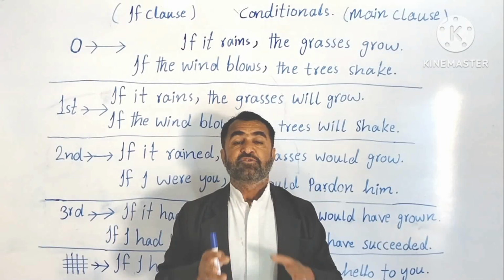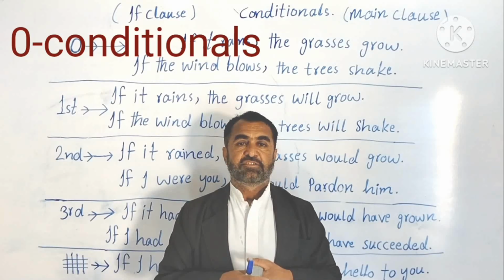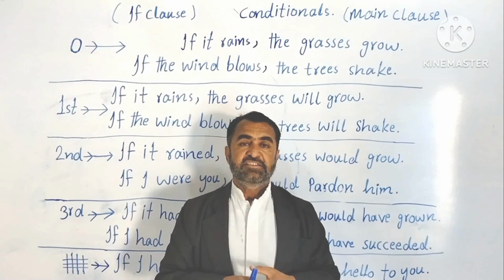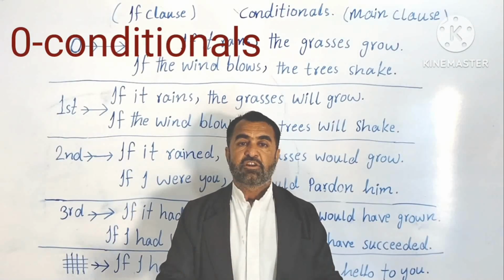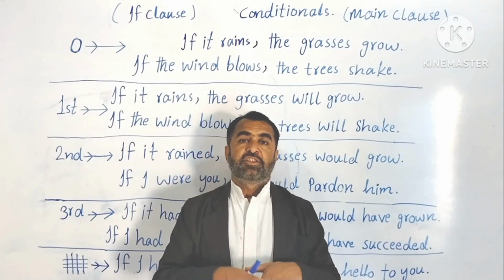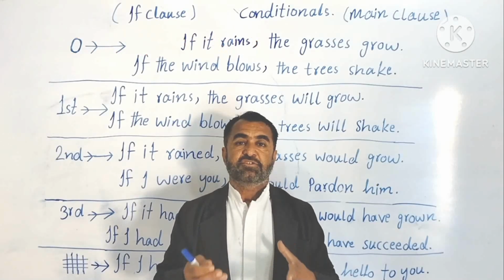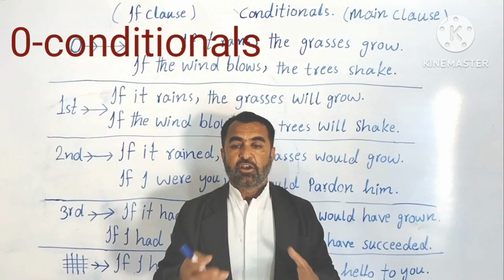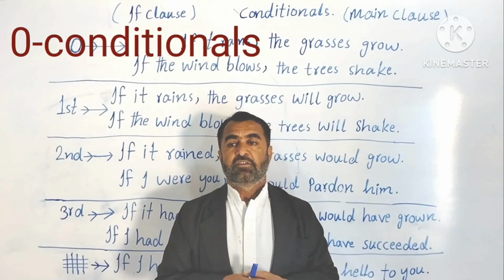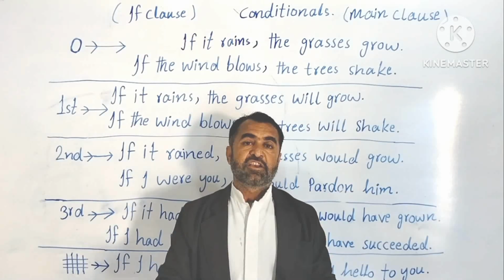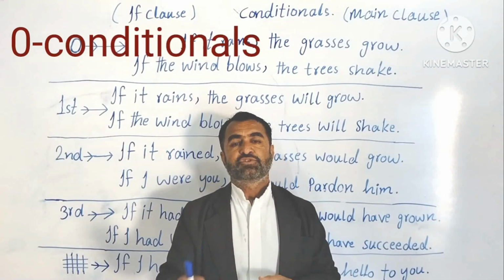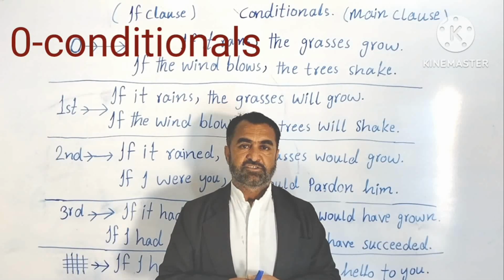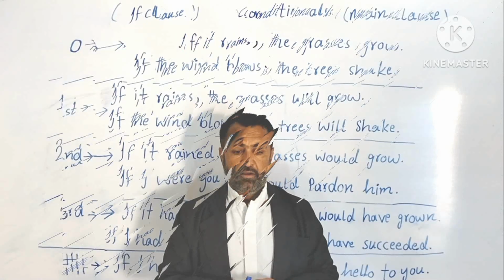Now if we talk about the zero conditionals, they are the sentences about general truths. When we discuss universal truths, or scientific truths, then we use the zero conditionals.